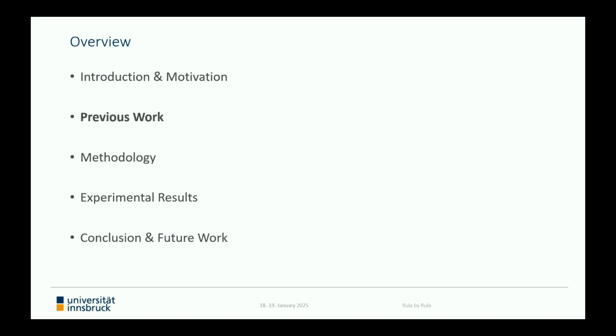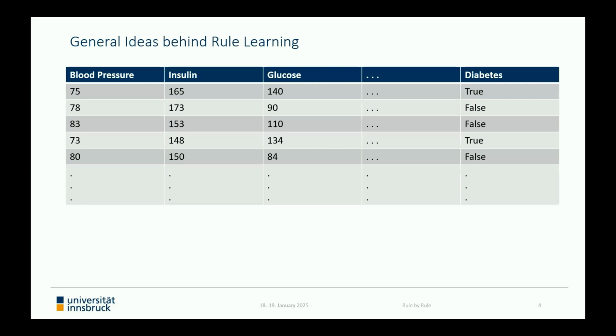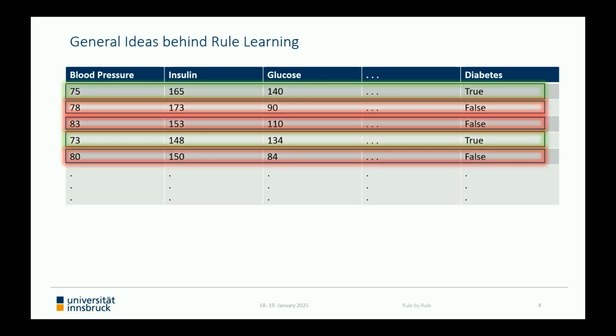But before concretely introducing the limitations we observed when applying these methods, as well as our proposed solutions, let me start with outlining the principal idea behind rule learning algorithms in general. So basically, the input consists of labeled data, as for instance, specific blood values from patients together with their health status, as considered in the example shown on the previous slide. Depending on the label, the input data is split into positive and negative examples.